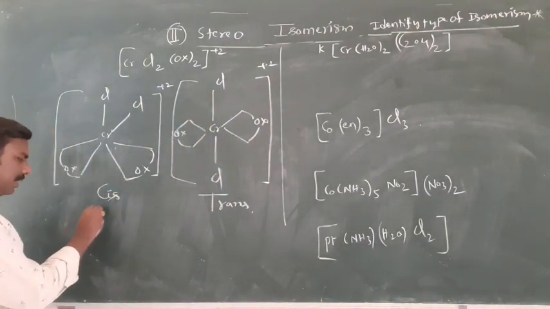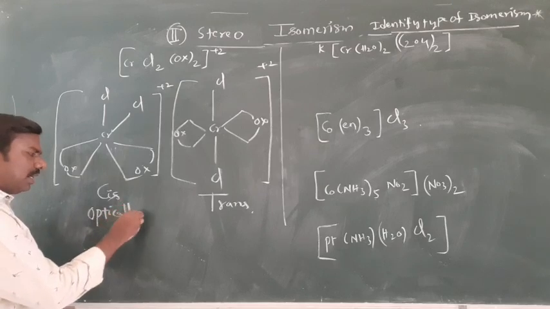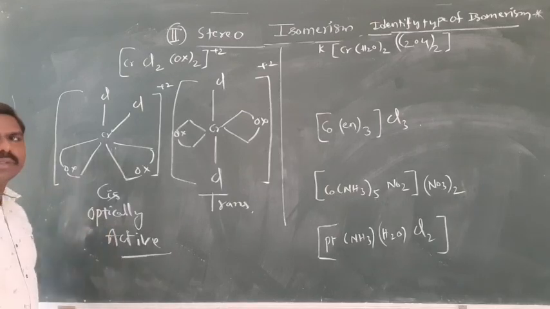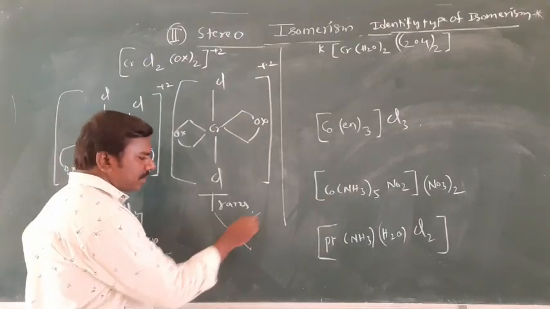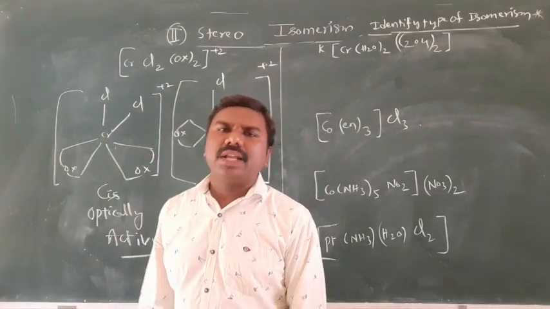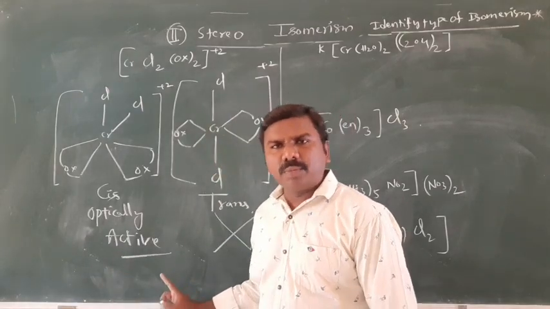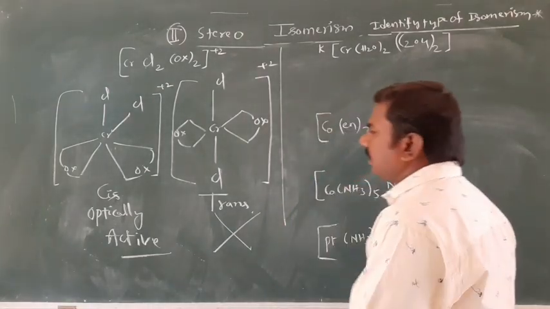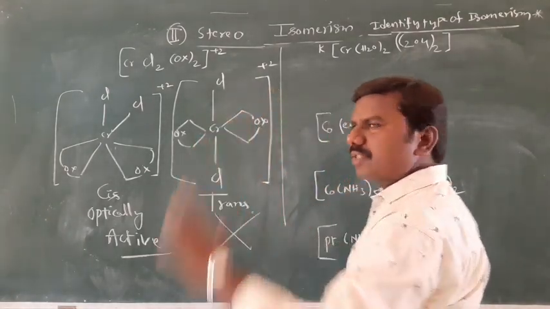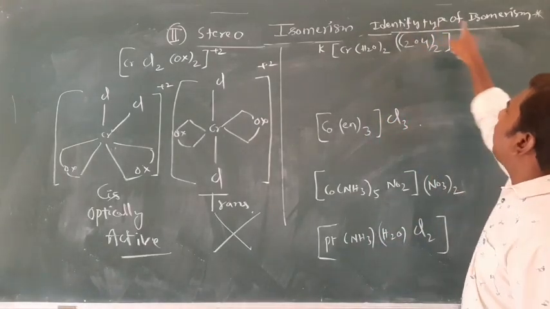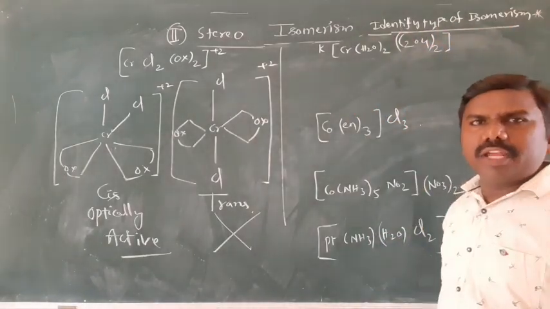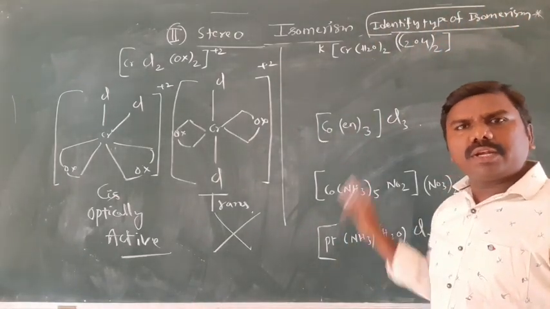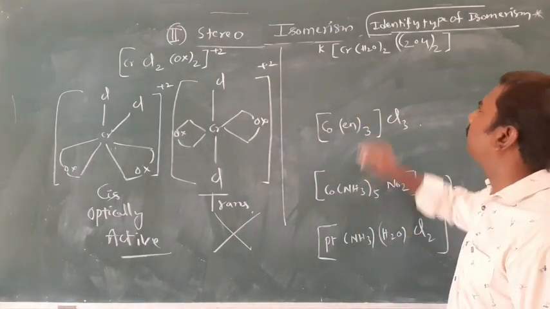Which is optically active? Optically active is cis only. Trans is optically inactive, it does not show optical isomerism due to a plane of symmetry. Cis only shows it, but not trans. Another question. Identify the type of isomerism in the given complexes. Observe, all of you.